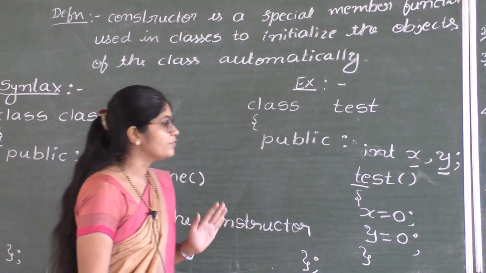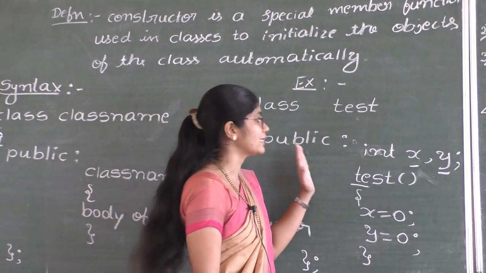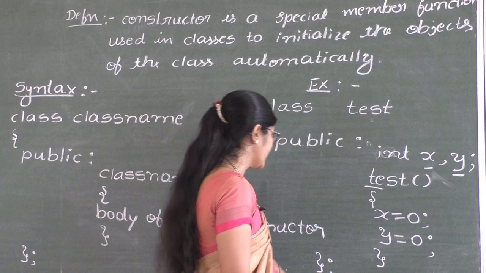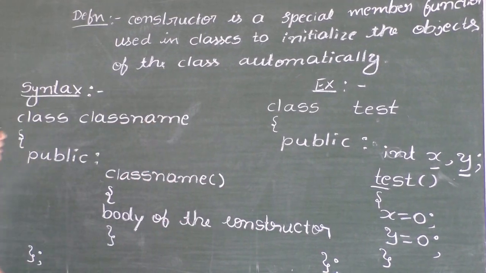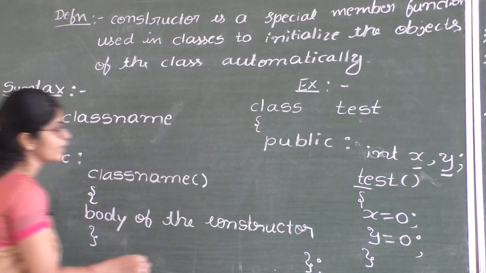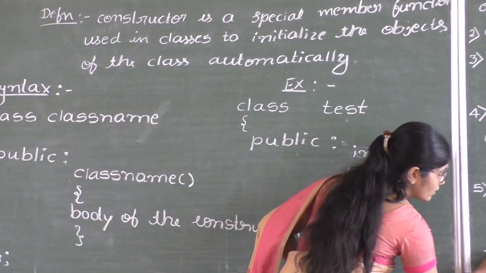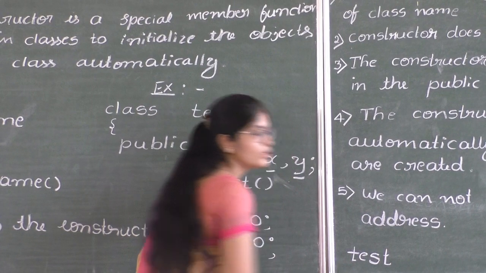What happens if we create object for the class? Constructor function will be called automatically. For example, if I create object, say, and you know syntax to create the object.